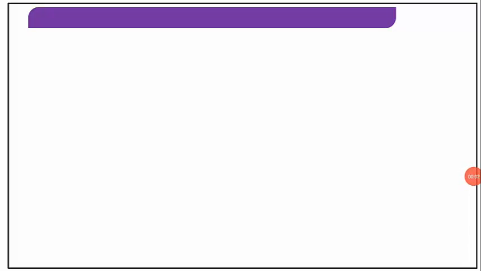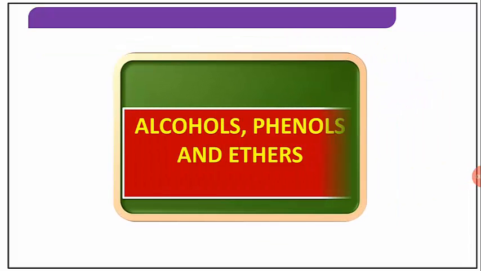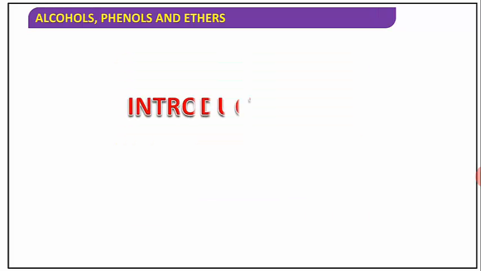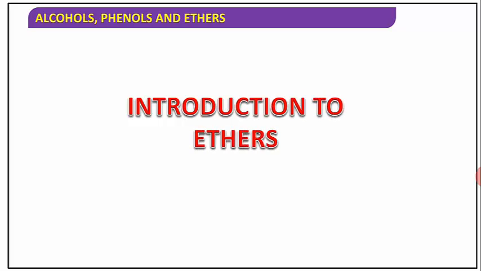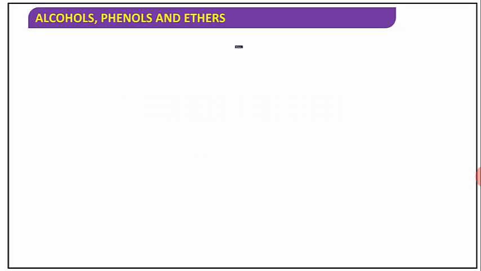Hello students, we have already started the Alcohols, Phenols and Ethers chapter. In this session, we mainly discuss the introduction to ethers. Here we discuss what an ether is, the isomers of ether, the definition of ether and the nomenclature of ether. Let us start with ether.